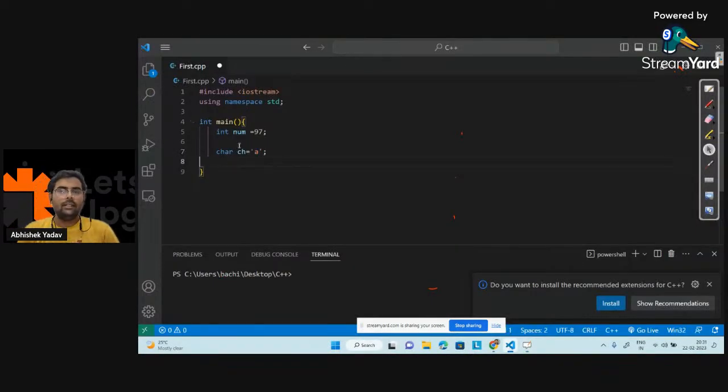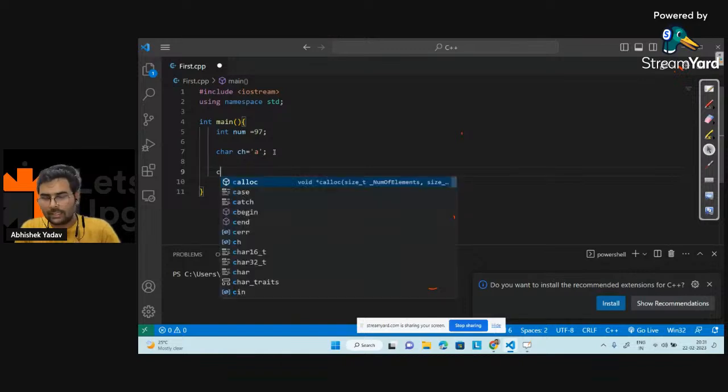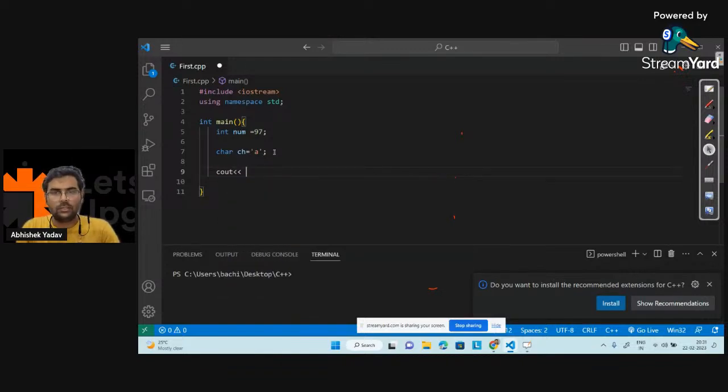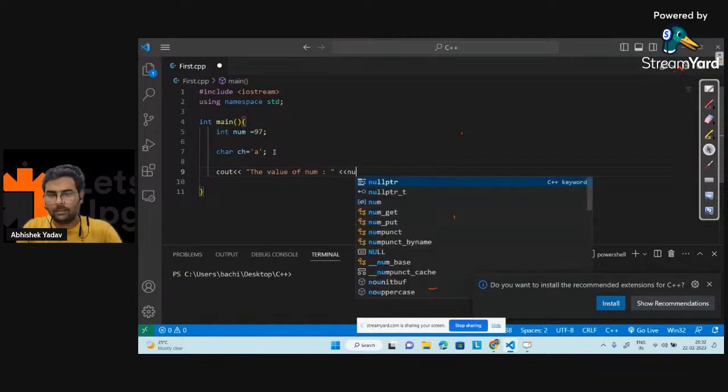Here I have taken two variables, one of integer data type and one of character data type. Let's first print the value on the output screen: the value of num here, and it will be equal to num.